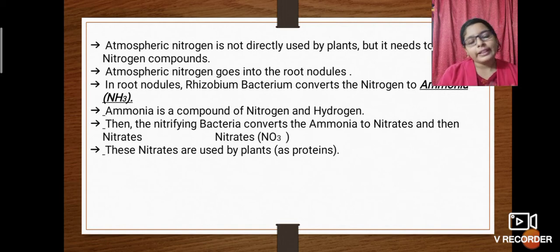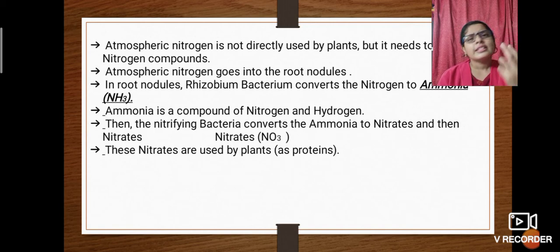So after converting into nitrates, these nitrates are sent to the plant.